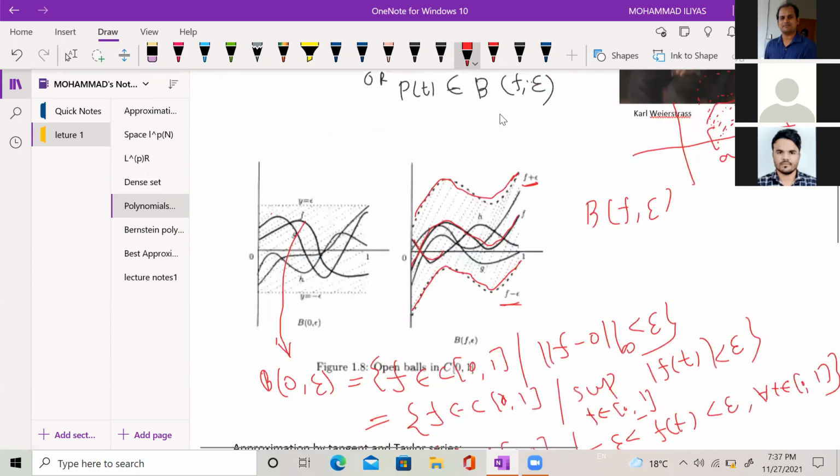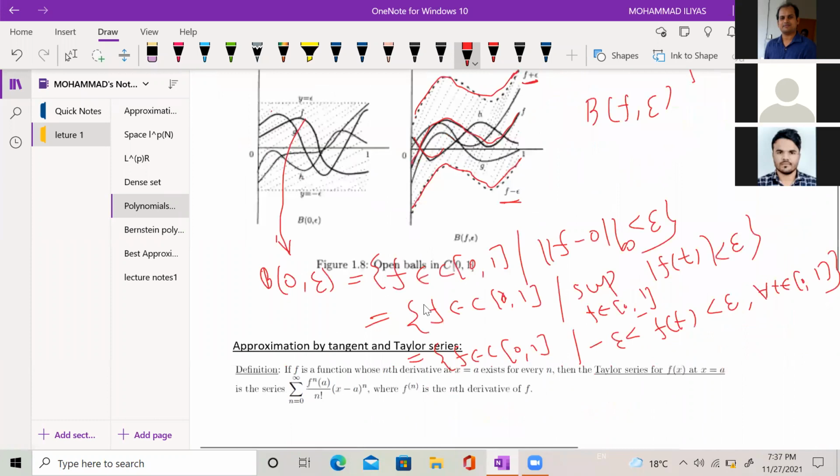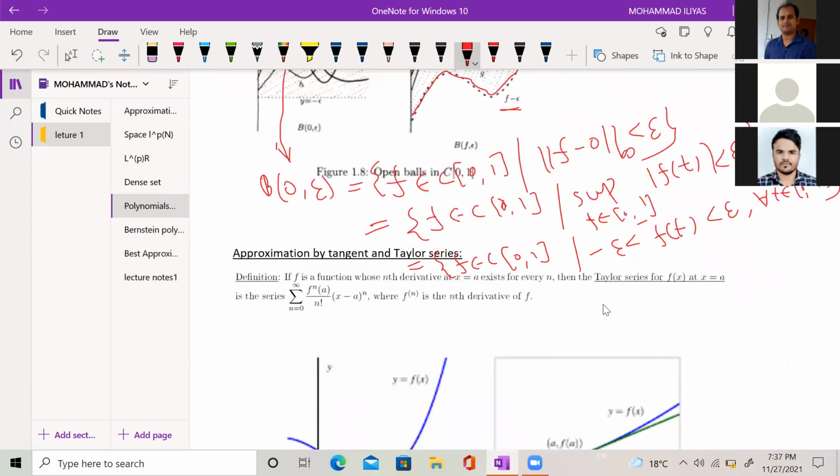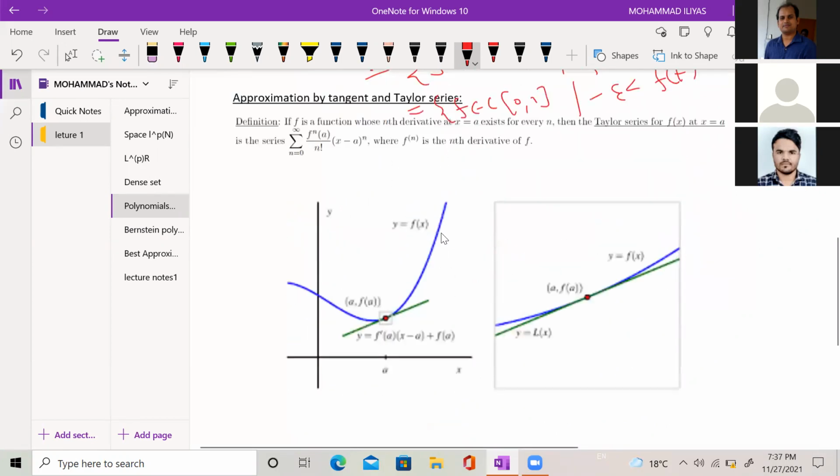Suppose we have studied approximation by Taylor series expansion, and another approximation is of this type. Suppose this is our function f, and we want to approximate it by a tangent. We pick any point on this curve, and we can draw a tangent line at this point.